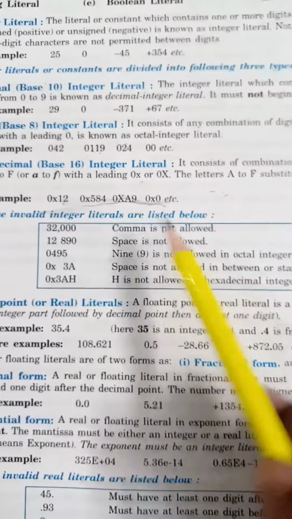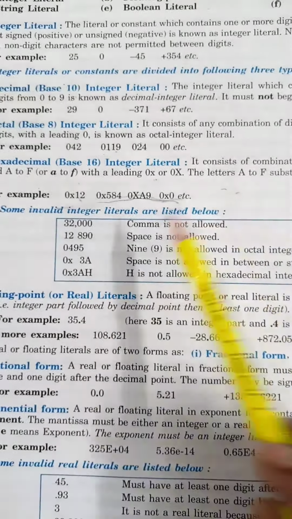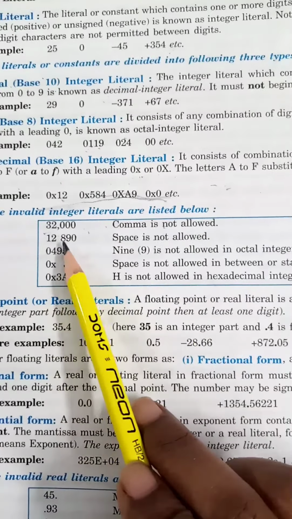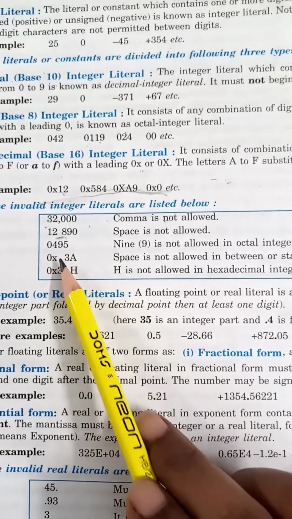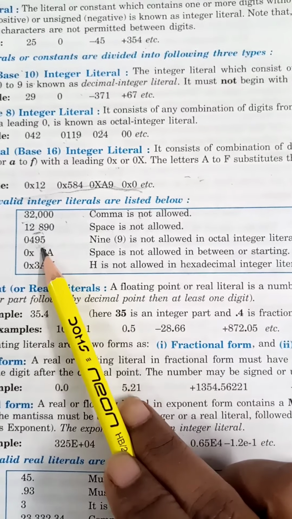Comma is not allowed in any integer literal. You can't put a comma. 32,000 you have to write directly as 32000. Space is also not allowed between the numbers. If this one is an octal integer literal, 9 is not allowed.